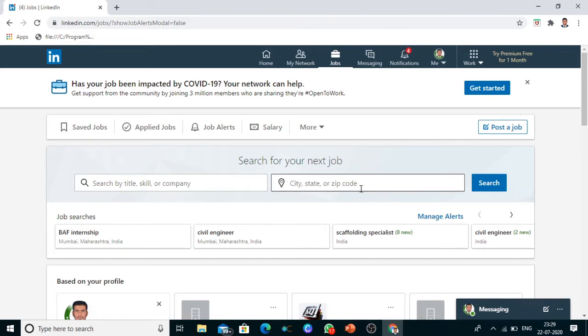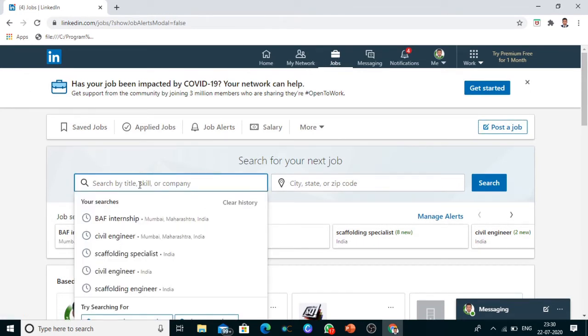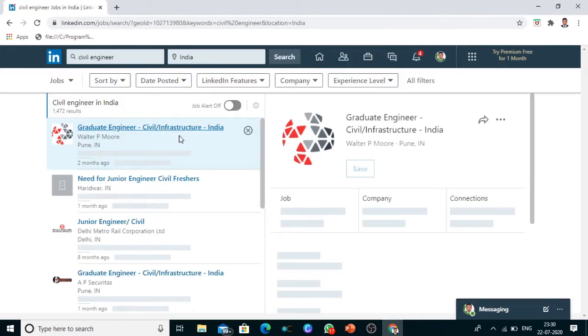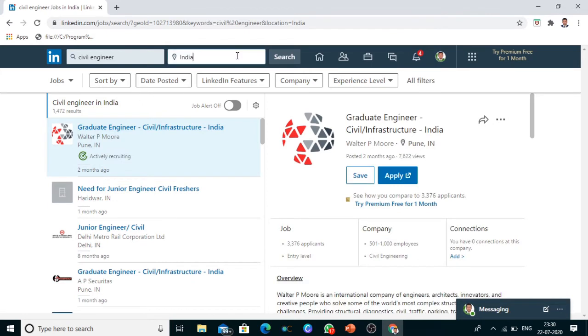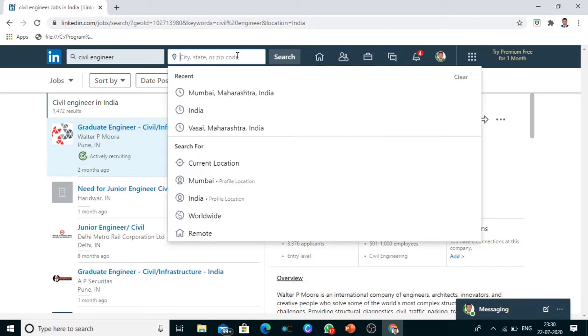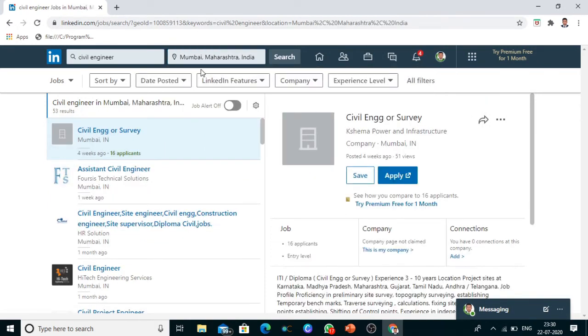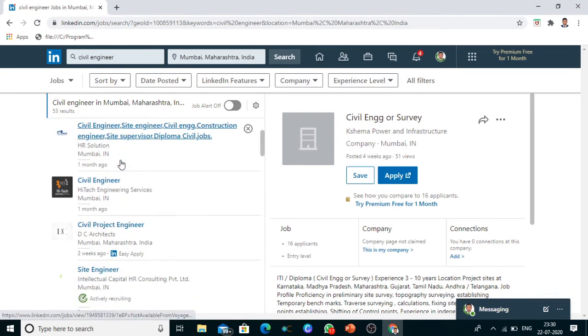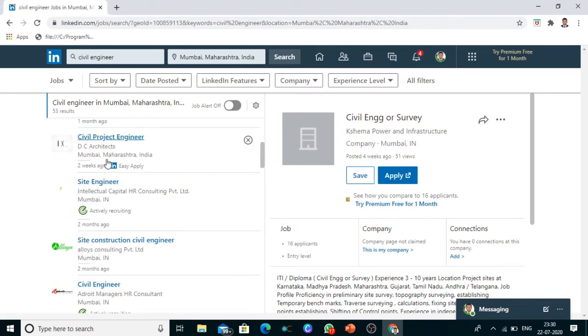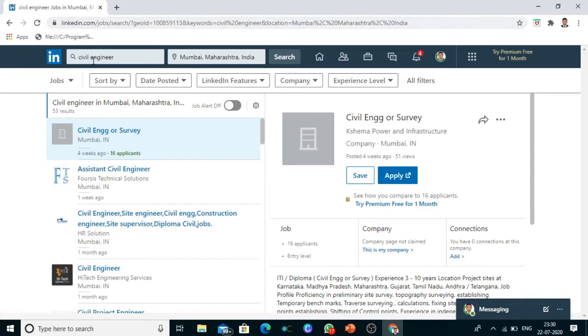If you want to search directly from the job search menu bar, you can type, suppose I want to search for civil engineer. So I will search civil engineer based on the location. If I want to search for the Mumbai location, I will type it, and the option has already come, so I will search by Mumbai location. Here all these options have come for the Mumbai location. So directly we can put our profile and the location, and by this way we can get a number of options.